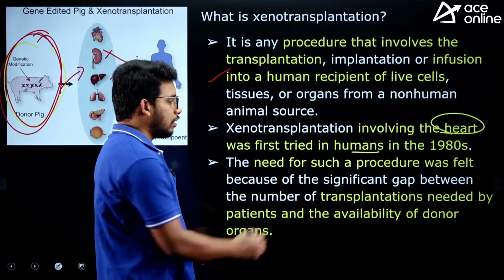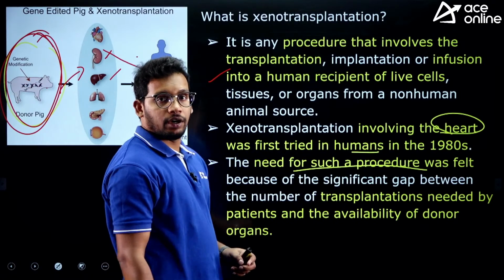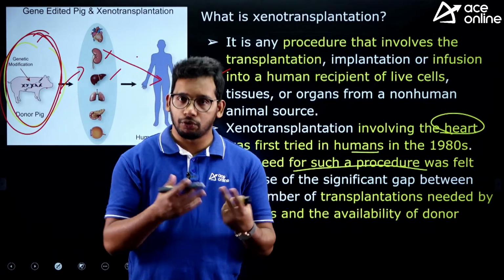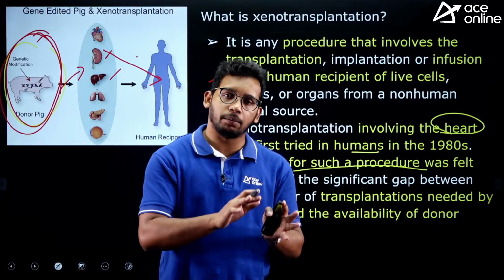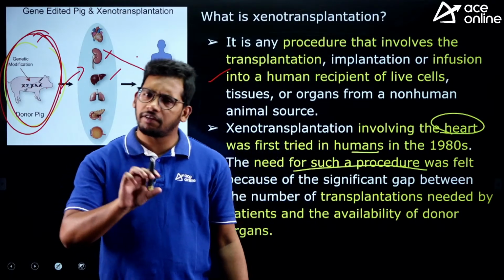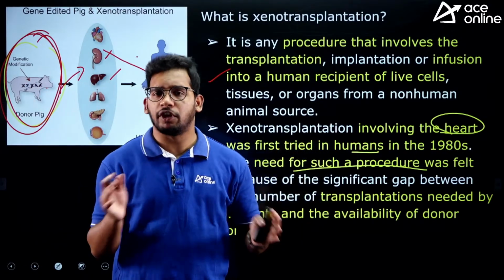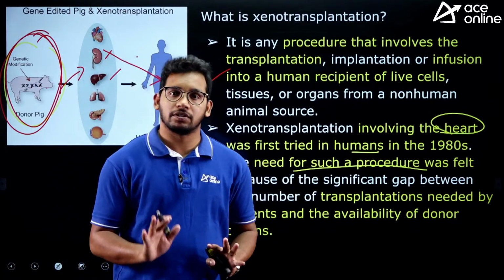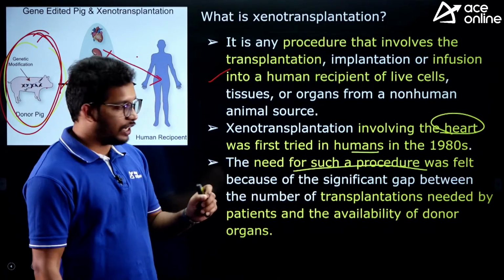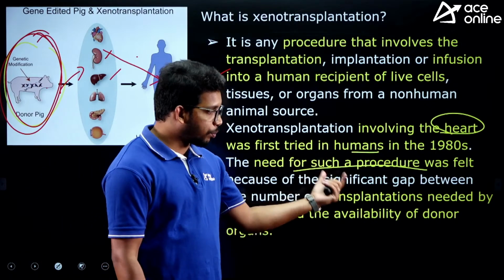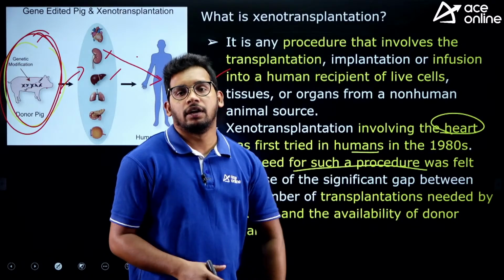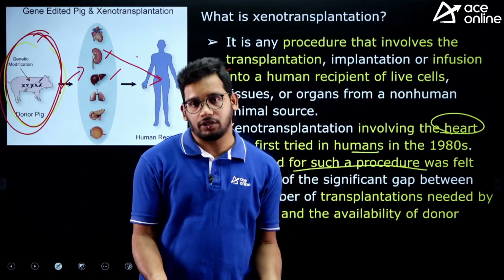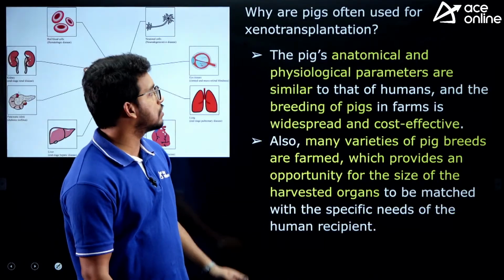But why was such a procedure felt necessary? Why are we doing this? Because we are not donating our organs enough. Do you think all the people who died will donate their organs? It is very few. There is a requirement of huge numbers of organs for failure of kidneys and other parts of the body, but the availability from humans is very low. So scientists identified the need for a process where we can shift animal organs or cells into the human body, because demand and supply were not matching. That's the need, and they introduced this.